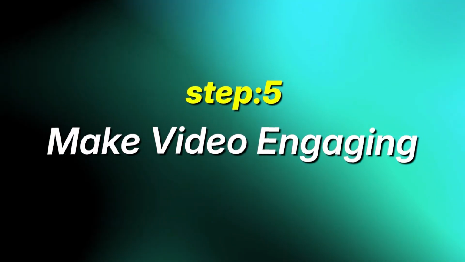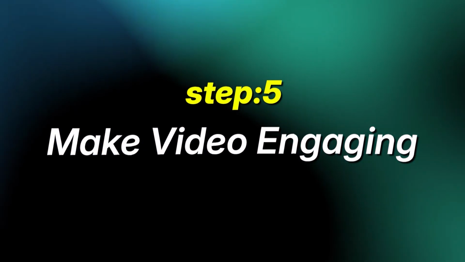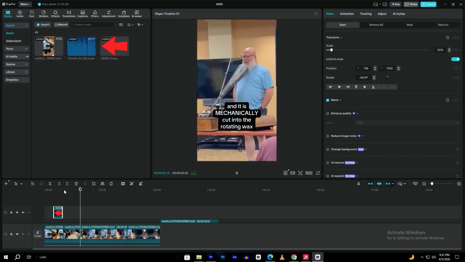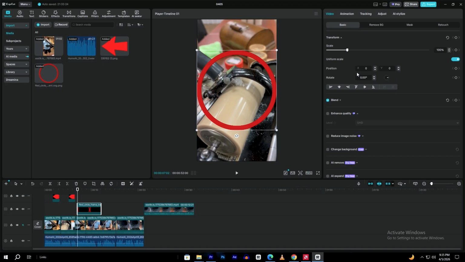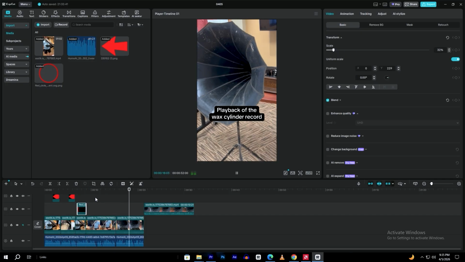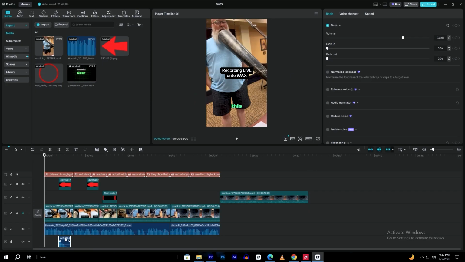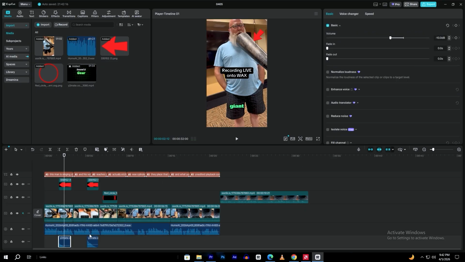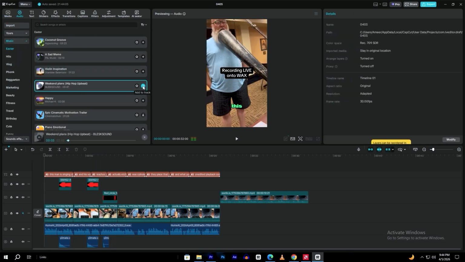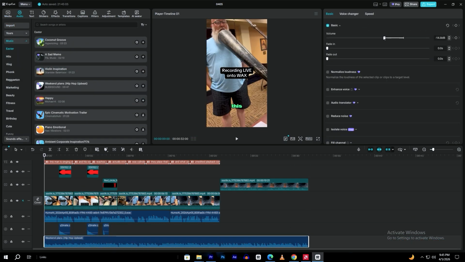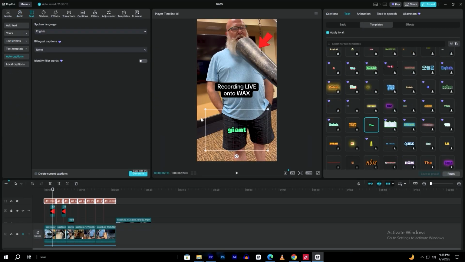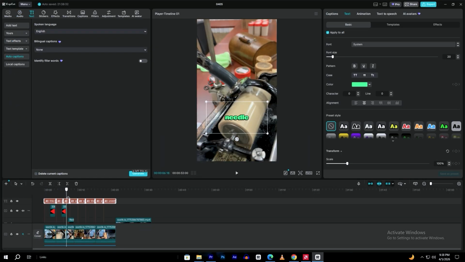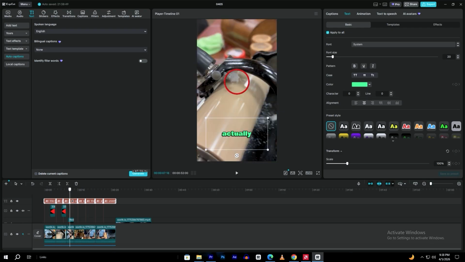Step 6 is making the video more engaging with zooms and highlights. Whenever the script talks about a face, an object, a mistake, or an important moment, zoom into that part of the clip. You can also add red circles, arrows, or highlights to show the viewer exactly what they should focus on. Add small sound effects whenever a zoom, arrow, or important moment appears, because that makes the video feel sharper and more satisfying. Then add light background music underneath the voiceover, but keep it low so the voice stays clear. Add auto captions so people can still watch the video without sound. Keep them clean, easy to read, and slightly above the bottom so they don't get covered by the Shorts interface.